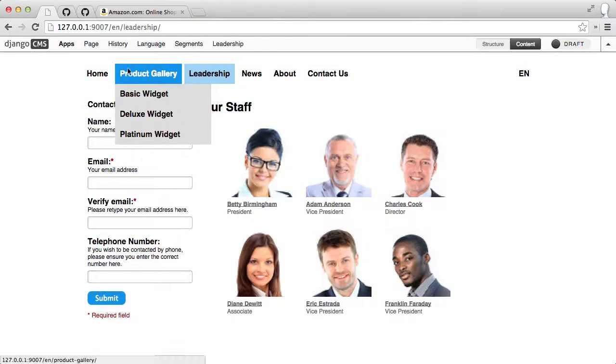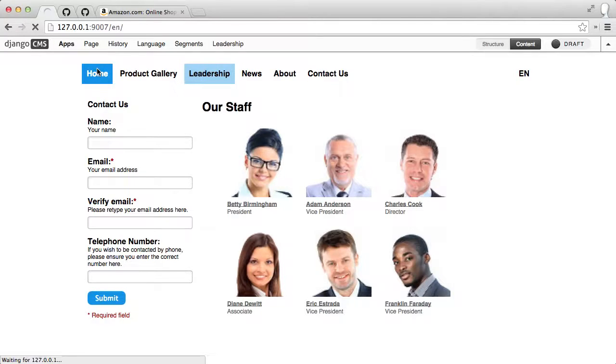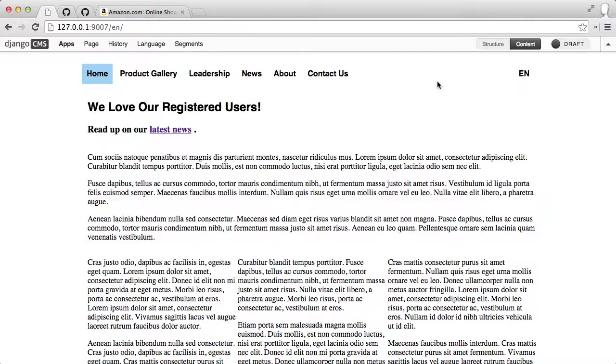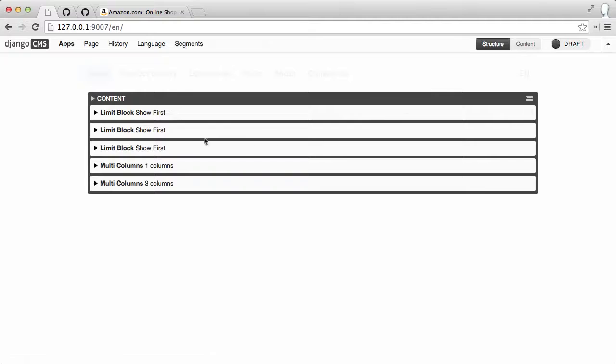So anyway, let's go back to the front page. I'm going to show you how these segments are constructed. So I'm going to go to structure mode, and we can see a couple things right off the bat. First of all, these multi-columns down here are regular. These are from, I think, the multi-column, or maybe it's the grid plugin, I forget which, but nonetheless it's nothing to do with what we're talking about today, and it's just where I have some generic content.